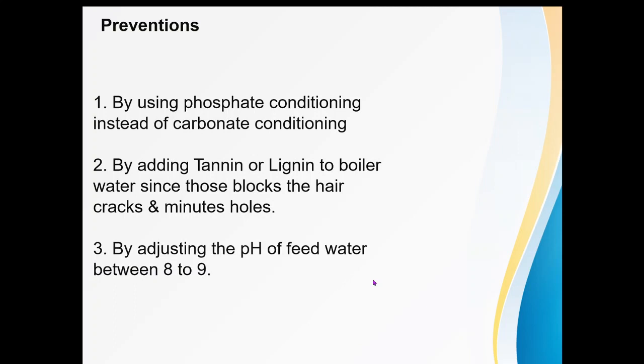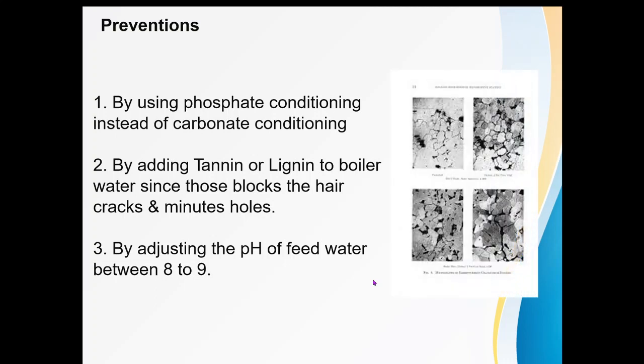The third one is by adjusting the pH of the boiler feed water to between 8 and 9, because this is stress corrosion, and stress corrosion takes place generally in a highly alkaline medium. Obviously, if NaOH formation is there, that water becomes alkaline, but if we reduce the pH to between 8 and 9, then also we can reduce the caustic embrittlement.